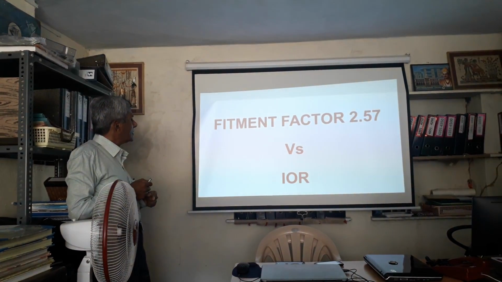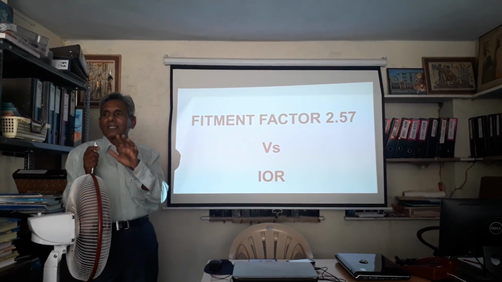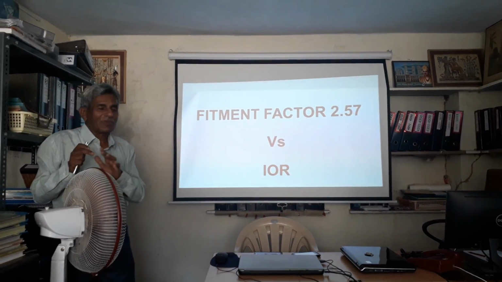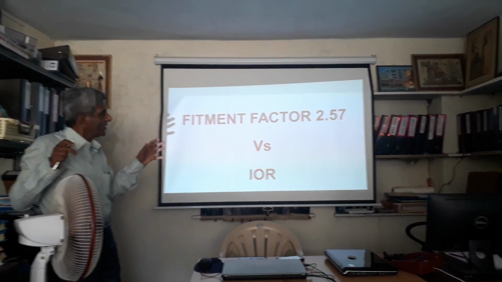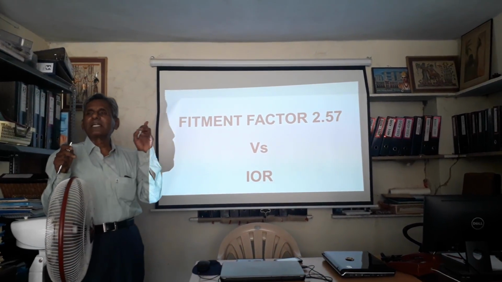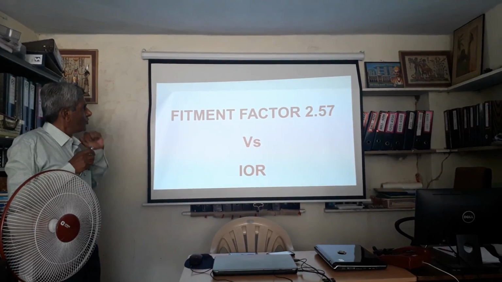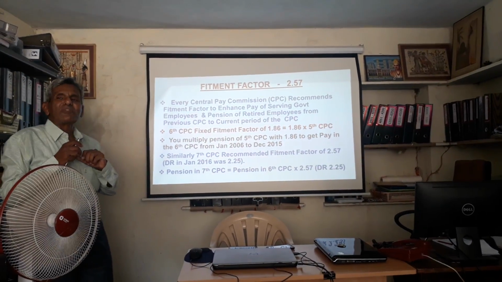Next. This is creating a lot of confusion with most of the ex-servicemen. They are mistaking the IOR for the multiplication factor of 2.57. So let us understand what these two are. Firstly, what is the fitment factor?